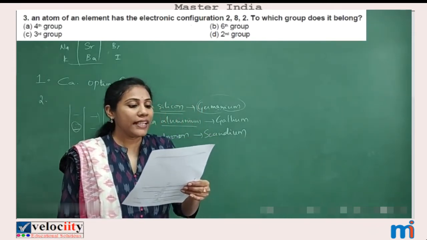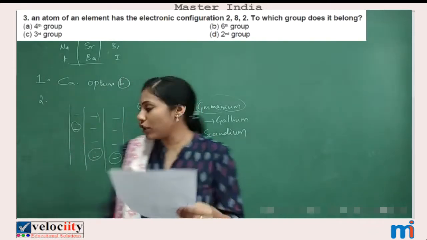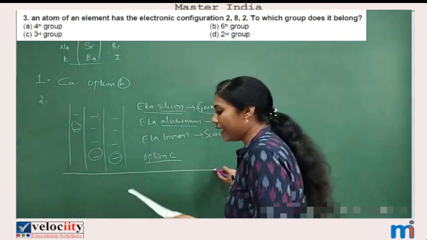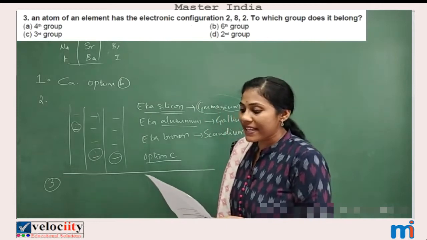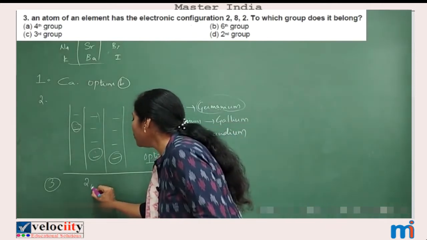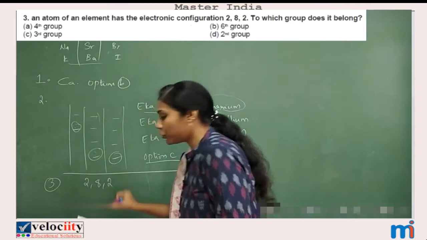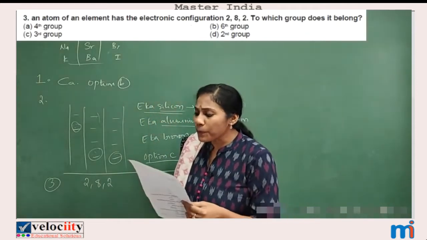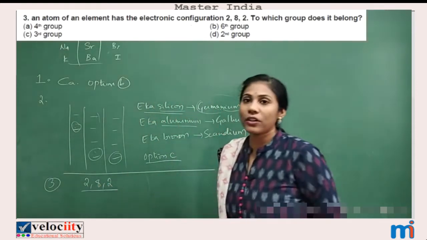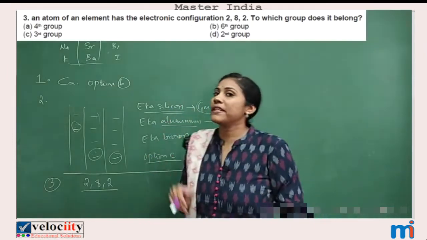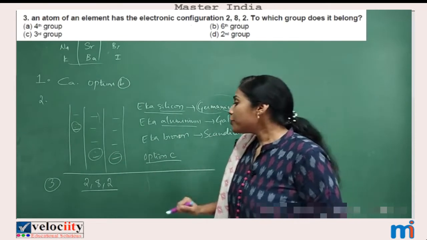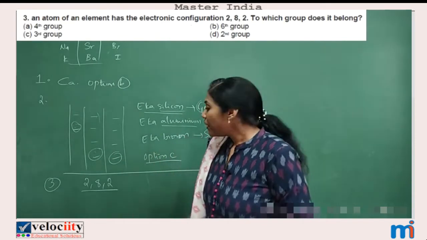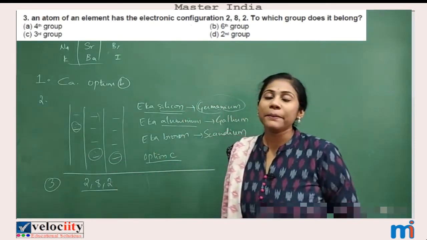An atom of an element has the electronic configuration. Okay, I'm talking about the third question. So some element is having the electronic configuration 2, 8, 2. To which group does it belong to? Okay, there are 18 groups in our modern periodic table and 7 periods, right? So among the 18 groups, to which group does this element belong to?